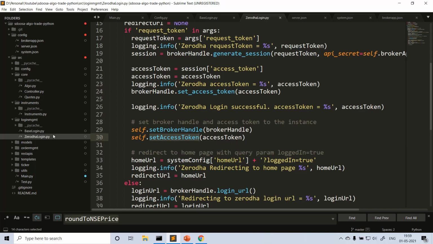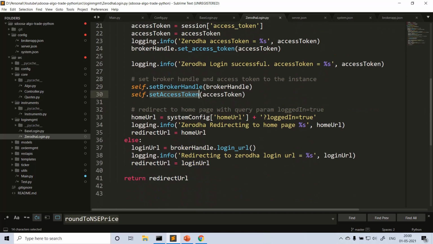So even if you implement another broker in future, after the login process completes and you get the access token, you need to call these superclass or base class methods to set the broker handle and access token. This way, this logic is separated, and after the login is completed, you are setting the base class properties.